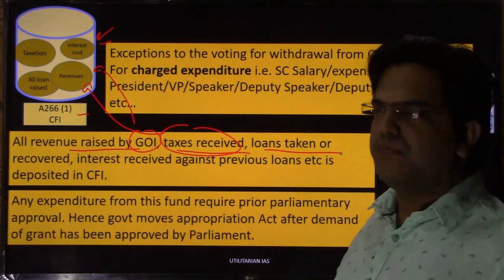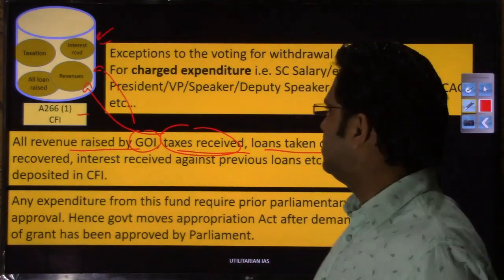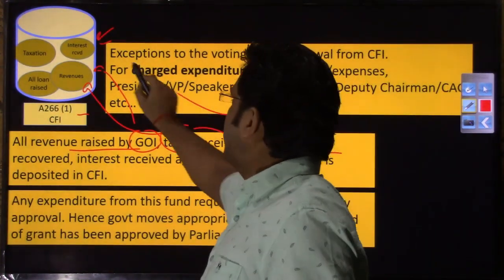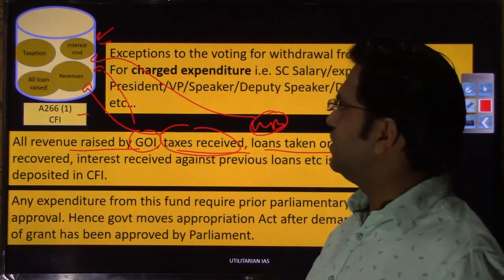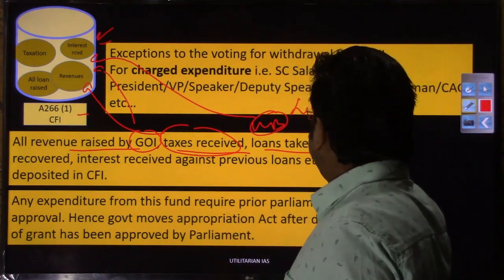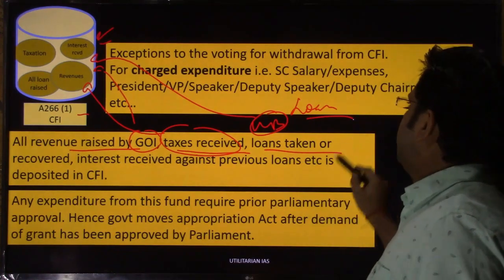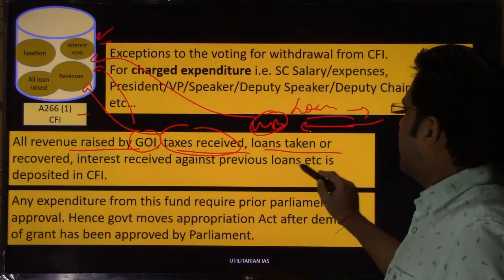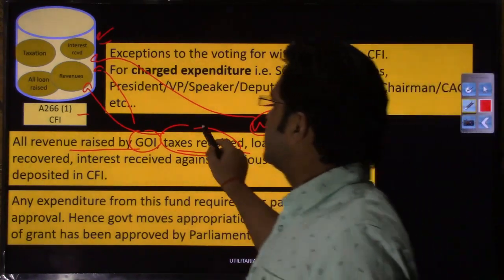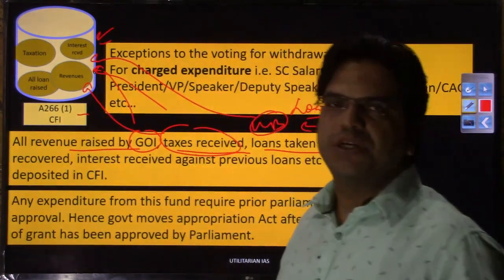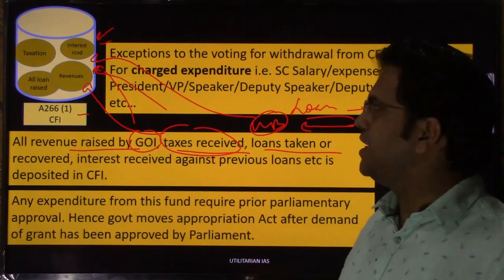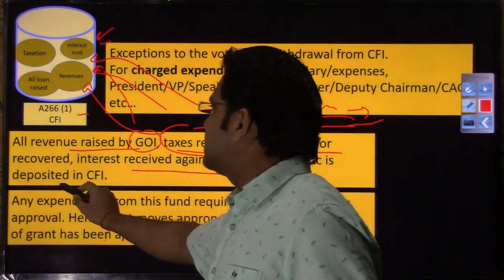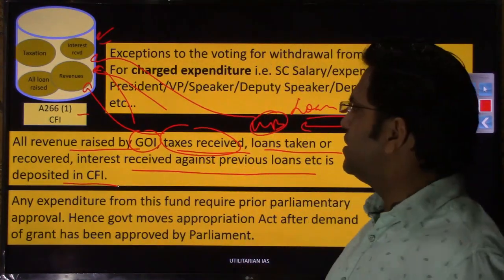Loans taken, if you are taking loans from a foreign government or World Bank, those incoming loans will also go to this Consolidated Fund of India. Now, if you have extended any kind of loan to any state government or any foreign entity, and if those people are paying you back any interest, that interest will also land into the Consolidated Fund of India's bucket, right. So, interest received against previous loans, etc., is deposited to the Consolidated Fund of India.